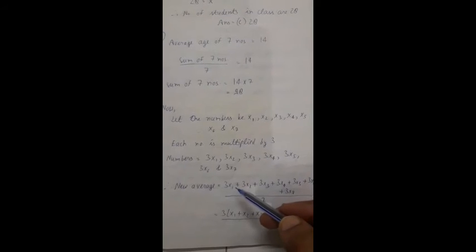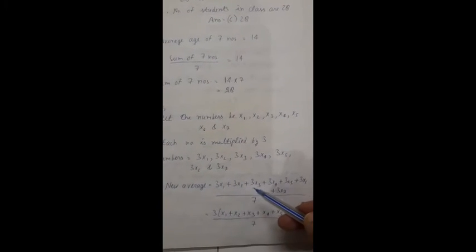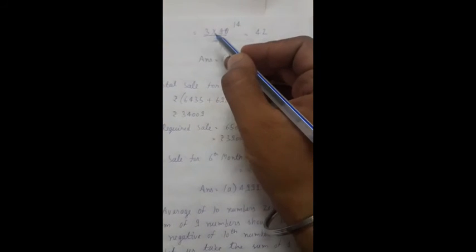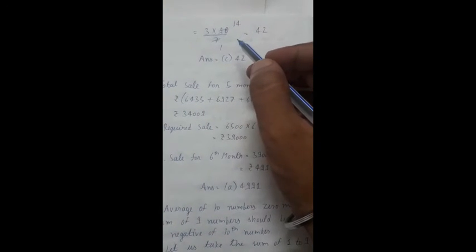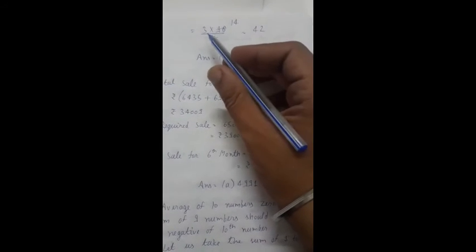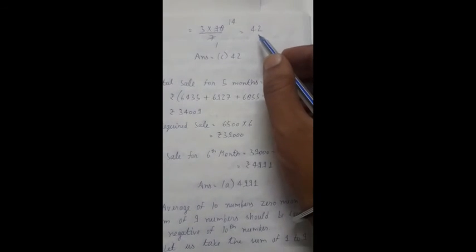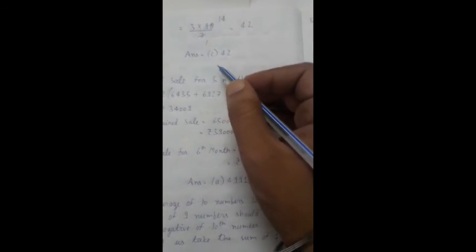So new average will be (3x1 plus 3x2 plus 3x3 plus 3x4 plus 3x5 plus 3x6 plus 3x7) upon 7. 3 will be common. In bracket we will be left with (x1 plus x2 till x7) upon 7. Now we have earlier got x1 plus x2 till x7 as 98. So 3 multiplied by 98 upon 7. Simplified we will get 42. So answer will be C part.